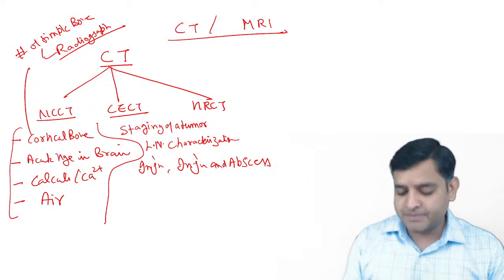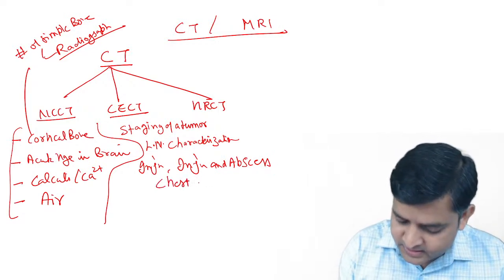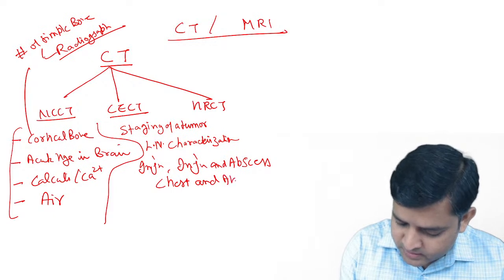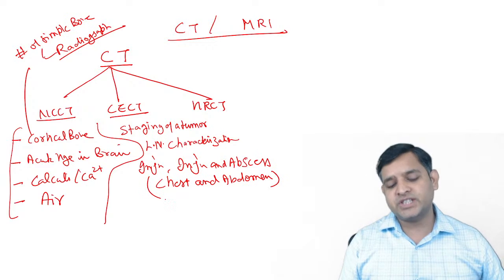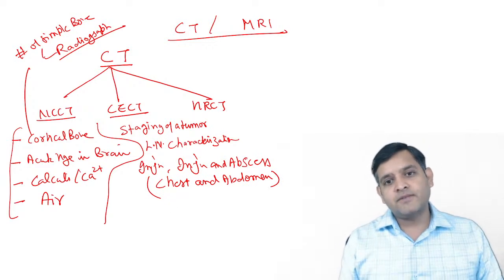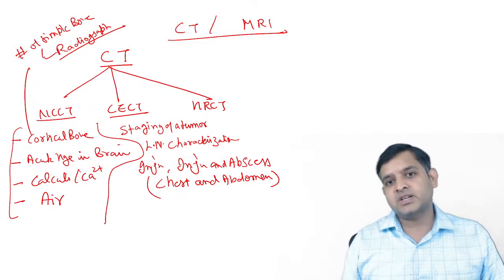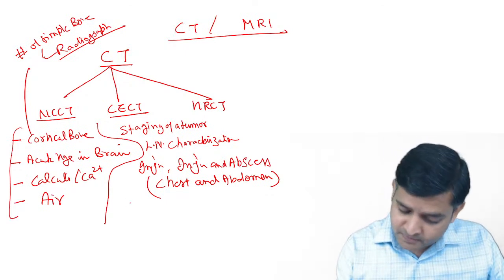Infection, inflammation, and abscesses, specifically in chest and abdomen. Staging of a tumor, lymph node characterization, infection, inflammation, and abscesses.